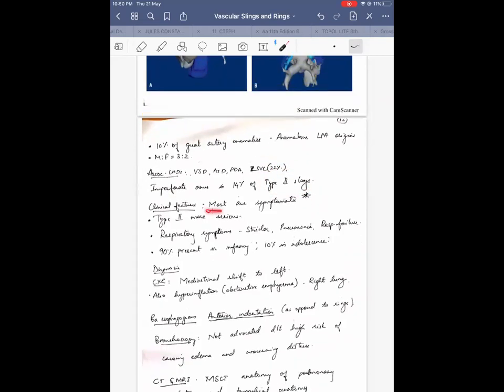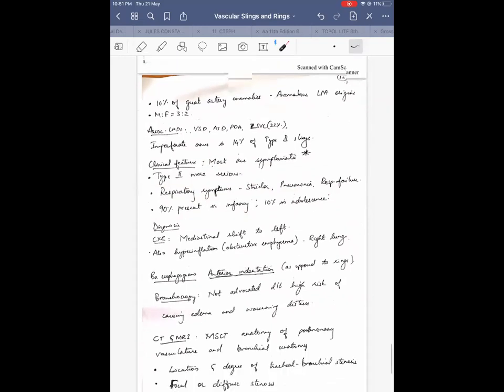Clinical features: most of them again are symptomatic, just like double aortic arch. Here also, most of them are symptomatic. Type 2 is more serious, as we can understand. The respiratory symptoms are more common, like stridor, pneumonia, respiratory failure, and 90% of them present in infancy, 10% in adolescence, just like double aortic arch.